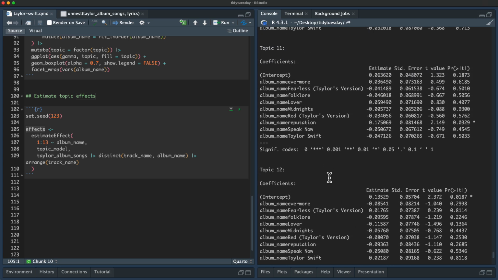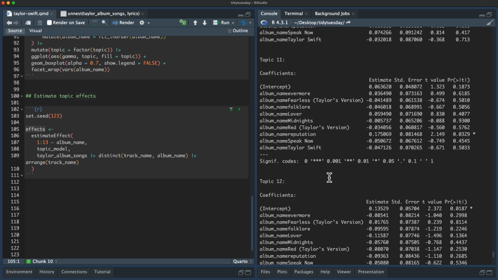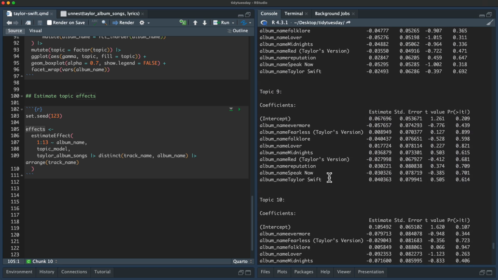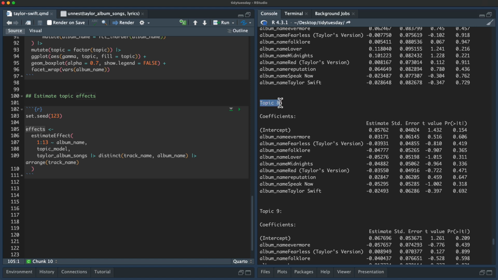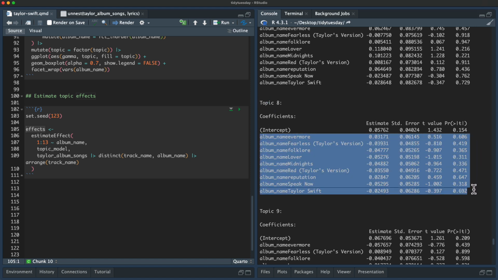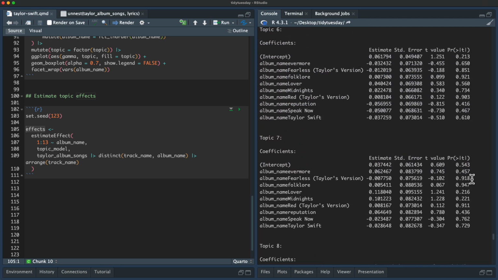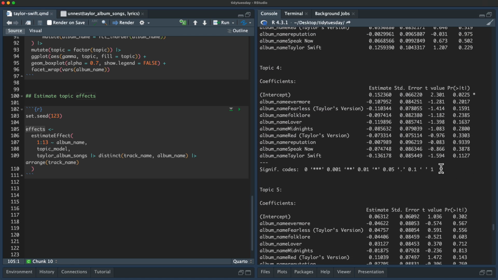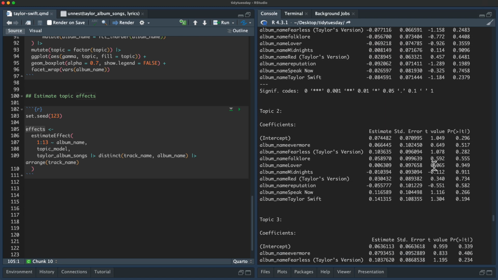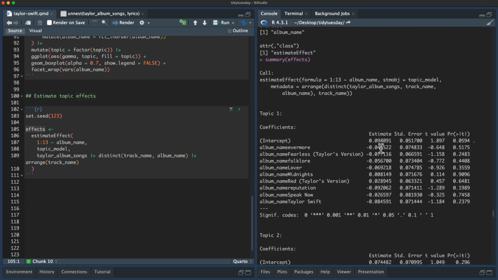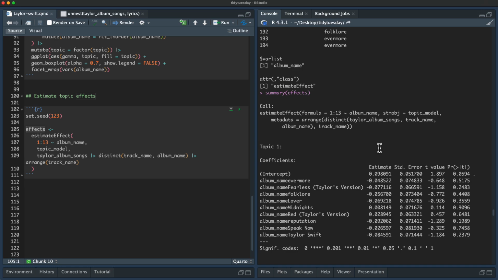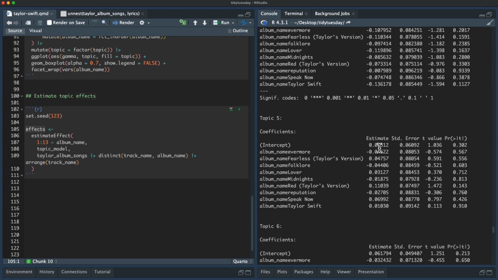So what we have here is for topic 8, what is the estimate of how album is related to topic 8? Notice the p-values here are all really big. So for many of these topics, we don't see evidence that there's a statistical relationship between album and this topic.